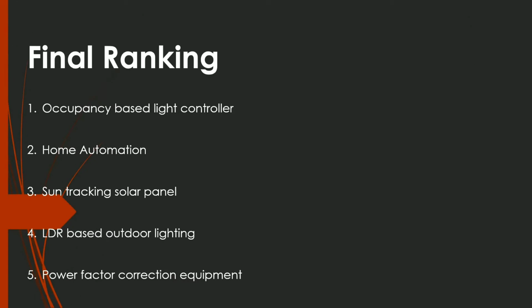So as we saw, home automation has got the highest rank, but we decided to choose the occupancy based light controller because home automation is effective but it is costly and complicated. So we decided to go with occupancy based light controller. Next, Niraj will explain.